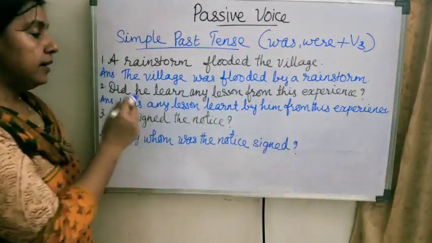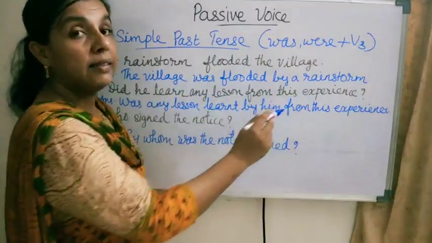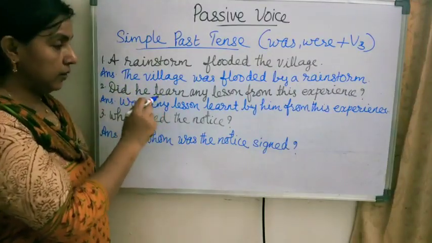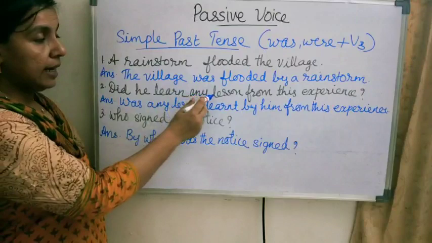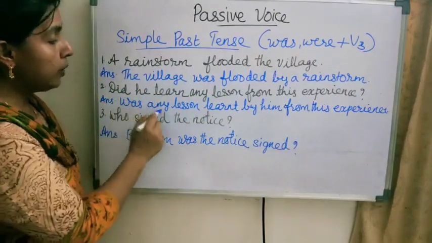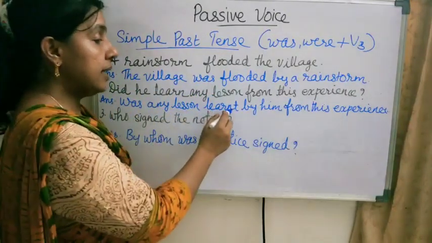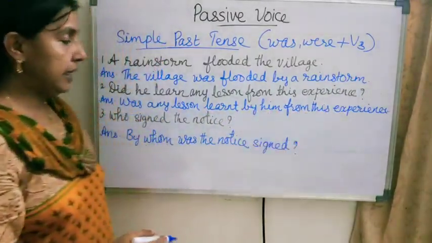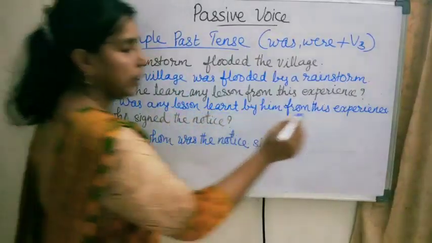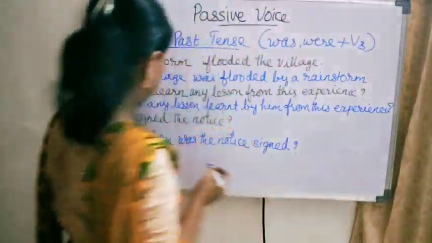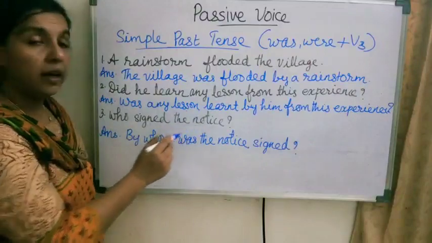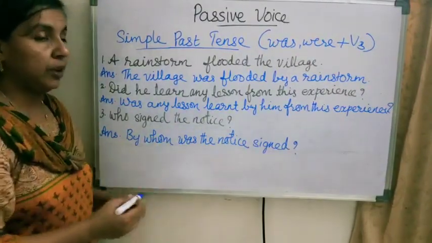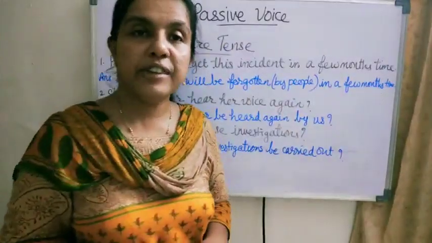Now next: did he learn any lesson from this experience? So did learn is past tense. Any lesson is singular, so was any lesson learned by him from this experience? Question mark. Okay, here a question mark is needed. Now third: who signed the notice? By whom was the notice signed? Question mark. Now simple future tense.